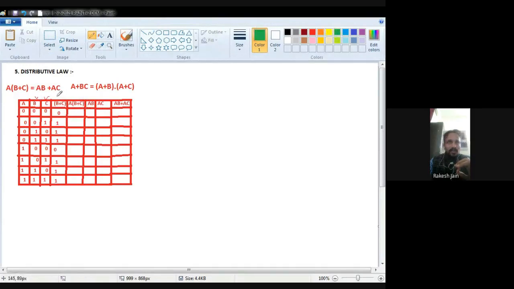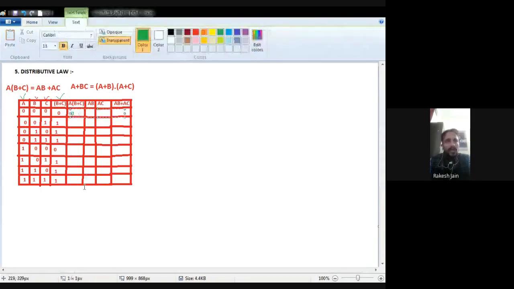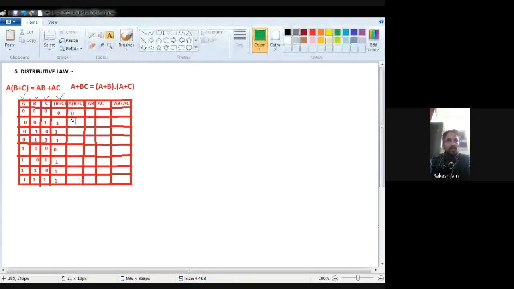Now we have to perform, first of all, to find out the LHS side. First we find B plus C. So where is B? B is this one. Where is C? C is this one. What is B plus C? B plus C means if any input is 1, output will be 1. But here B is 0, C is 0, both are 0, so it is 0. Here B is 0, C is 1, because I find 1, so I put 1. B is 1, C is 0, I find 1, that's why 1. Both are 1, because I find 1, so I put 1.